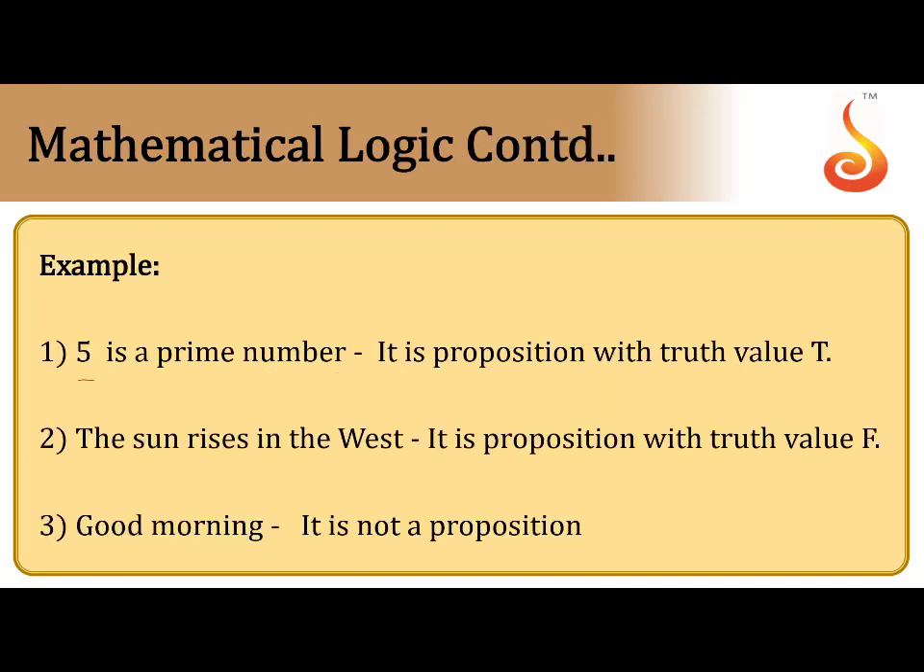For example, 5 is a prime number. It is a proposition, meaning a statement, and its truth value is true, as 5 is clearly a prime number. The sun rises in the west. Is it correct? It is a statement, but the statement is wrong, so we call it false, capital F. Good morning is not a statement; it is only normally used as a greeting. It's not a proposition. Clear now?